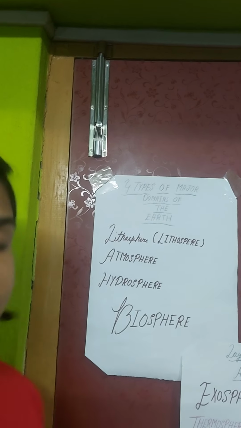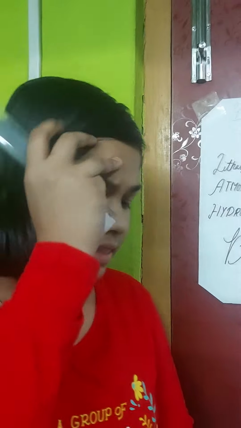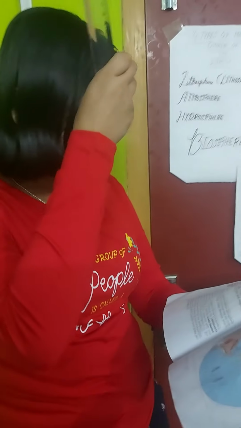The third one is hydrosphere. So what is hydrosphere? The liquid portion of the earth is called hydrosphere. There are so many liquid portions, for example, water, water vapor, ice. These are some of the examples of hydrosphere.